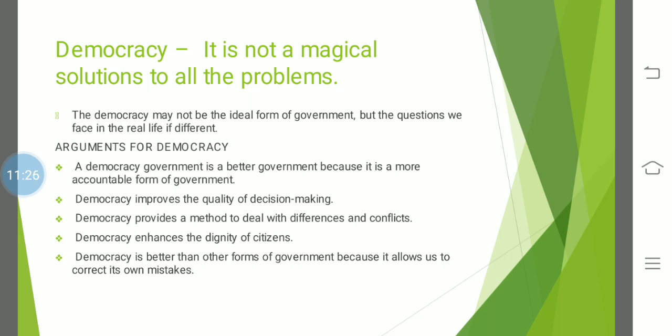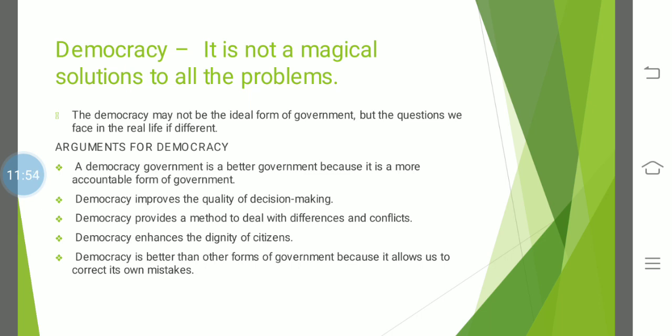Opposition parties simply point out the mistakes of the governing party, and then the governing party takes decisions. But not in China, because there is no opposition party, they are the sole decision makers, and there is no one to criticize the party. That is why there was delay in decision making. Okay, I hope this is clear.